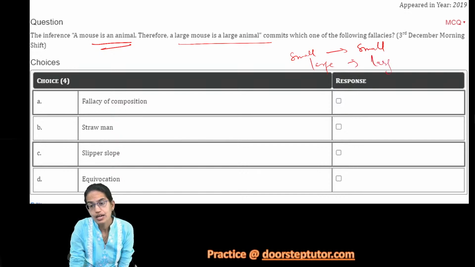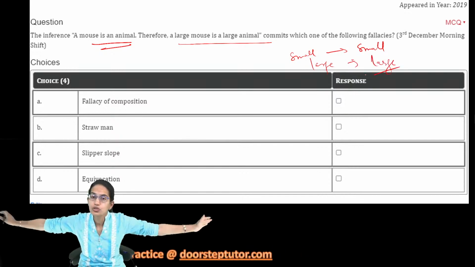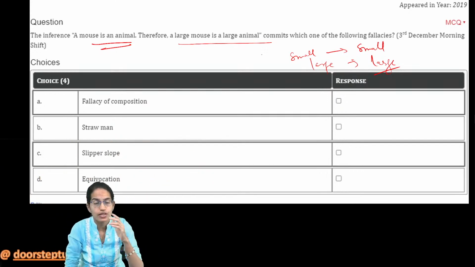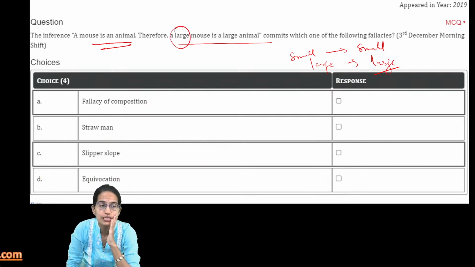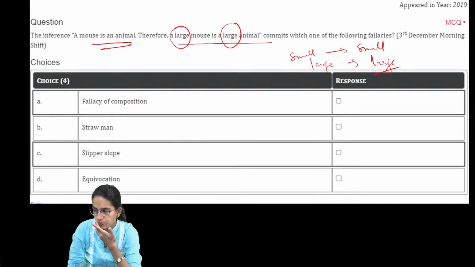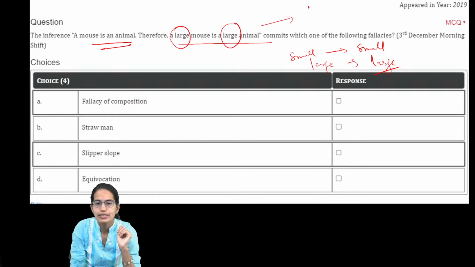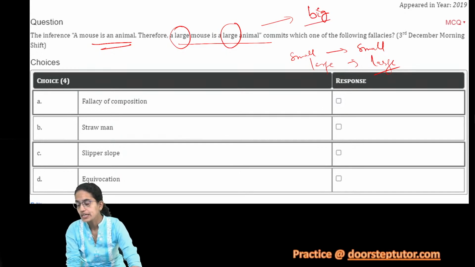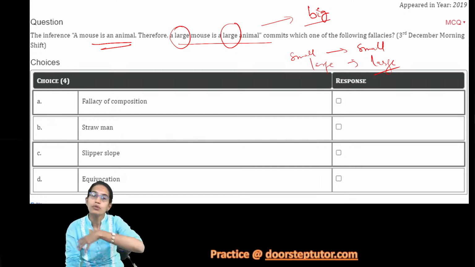Okay, when I'm saying large animal, it could be a large group of animals, it could be a large animal like a dinosaur, an elephant. So there are various meanings that I connote to this word large. What are the common meanings? One is a size which is big. And the second one I'm trying to convey here is in context to the total population.